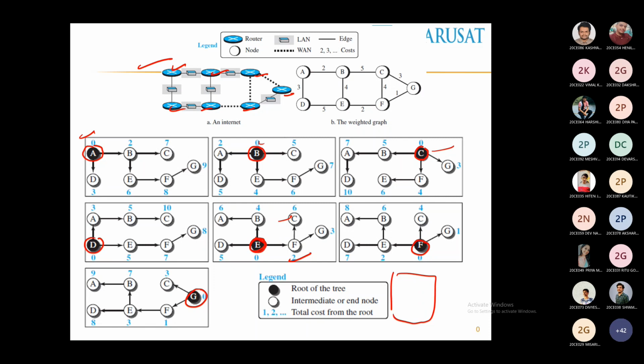Is it clear? Okay. So this process is possibly used by the link state routing algorithm. Is it clear? Yes or no? What happens in distance vector? It's very simple. The table is sent to neighbors.